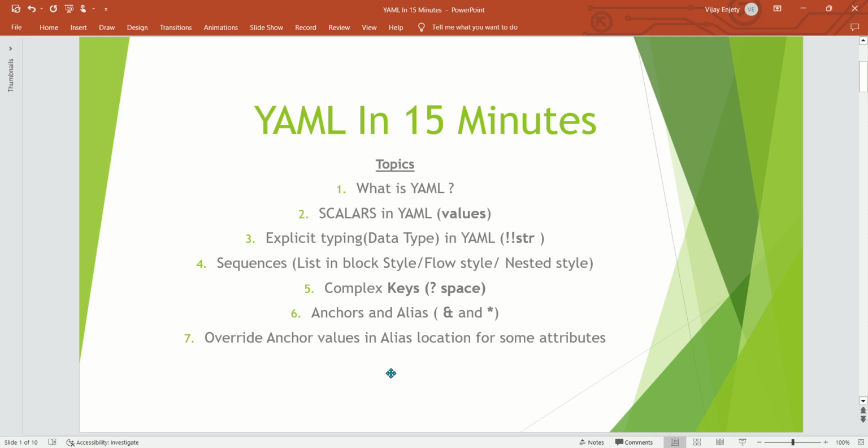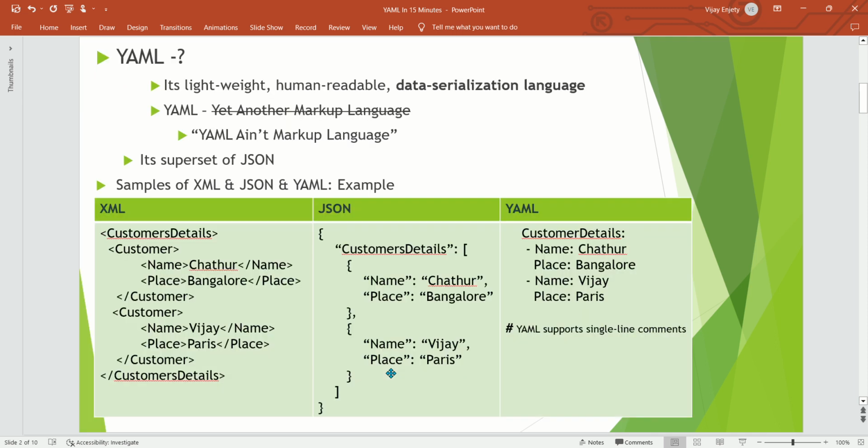Okay, so let's go to the first topic, which is YAML. YAML is a lightweight, human-readable data serialization language. The main reason YAML became famous is because it is very lightweight and human-readable. When it came, it was called Yet Another Markup Language, but they realized that it's not a markup language; it's a data serialization language.